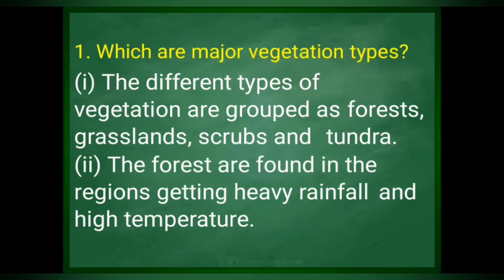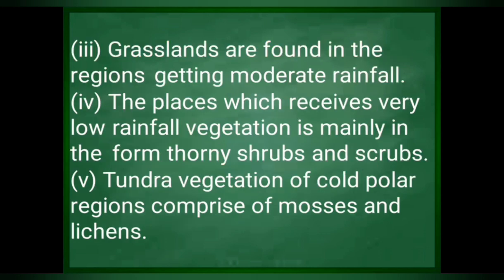The next question we have discussed is, which are the major vegetation types? The different types of vegetation are grouped as forests, grasslands, scrubs and tundra. The forests are found in the region getting heavy rainfall and high temperature. The grasslands are found in the region getting moderate rainfall. The places which receive very low rainfall have vegetation mainly in the form of thorny bushes and scrubs. Tundra vegetation of cold polar region comprises mosses and lichens.